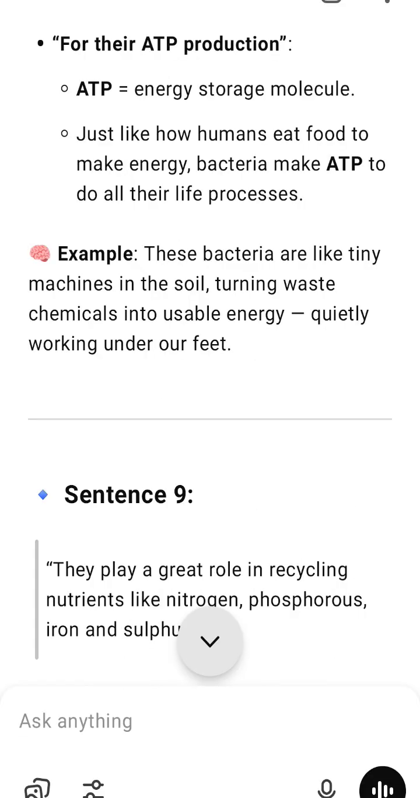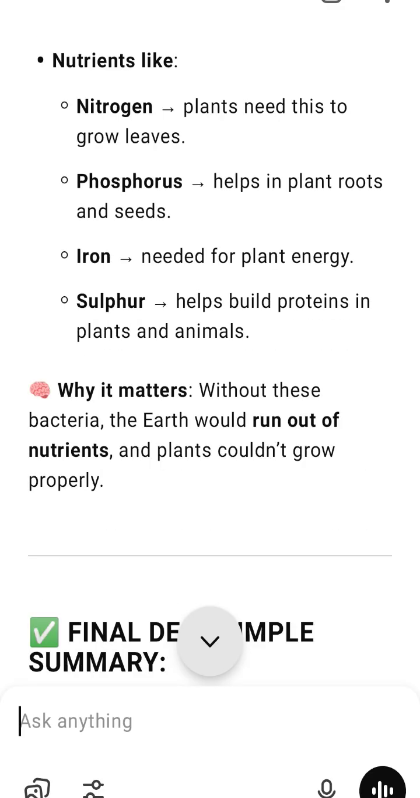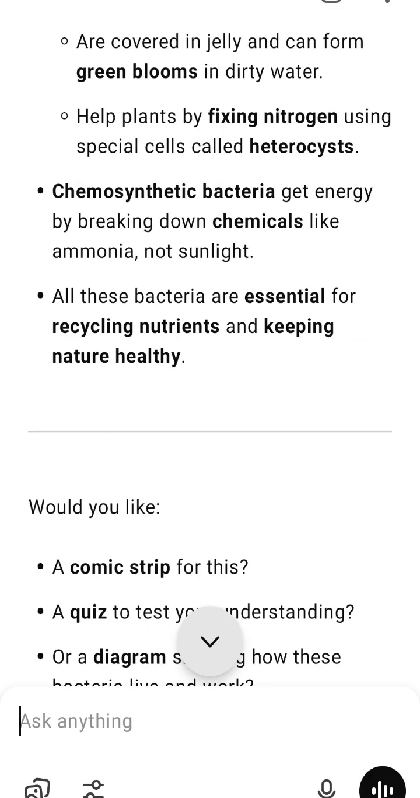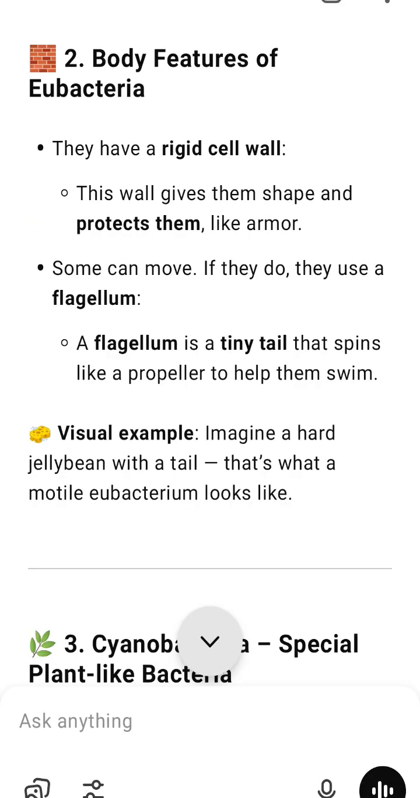8. Chemosynthetic autotrophic bacteria, chemical energy makers. These bacteria do not need sunlight. Instead, they get energy by breaking down chemicals like ammonia, nitrites, nitrates. When they do this, they release energy, which they use to make ATP, the energy molecule used in cells. They are called chemosynthetic autotrophs because they make their own food using chemicals. Imagine little machines in the soil that break down waste chemicals and make energy.